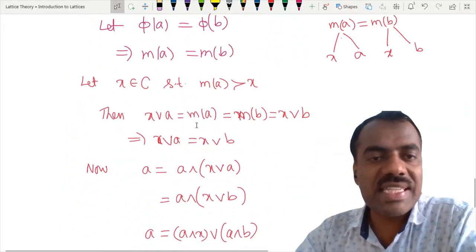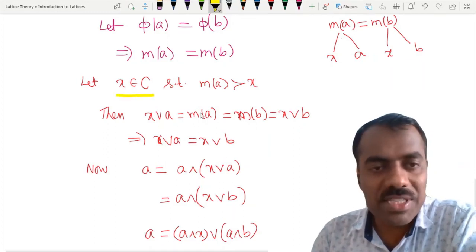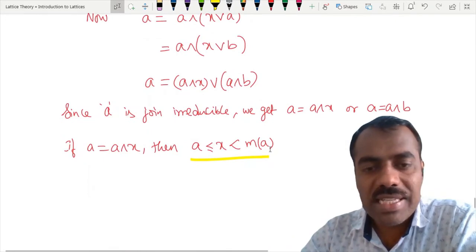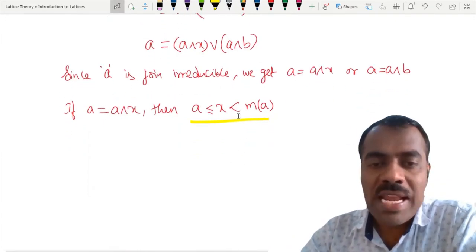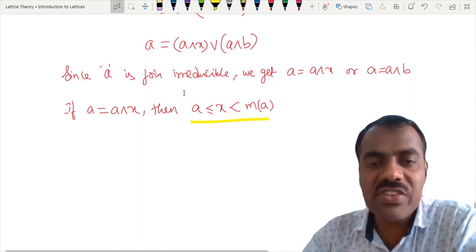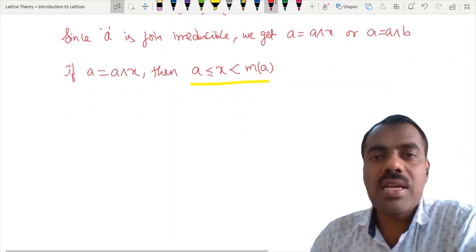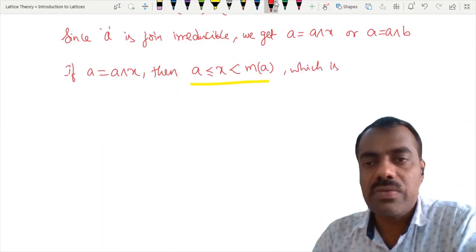Where is this X coming from? This X is coming from C, right? So that is the contradiction here. Why? We are getting a smaller element of the chain C which contains A. But M of A is the smallest element. Is this clear? Yes or no? Which is a contradiction.